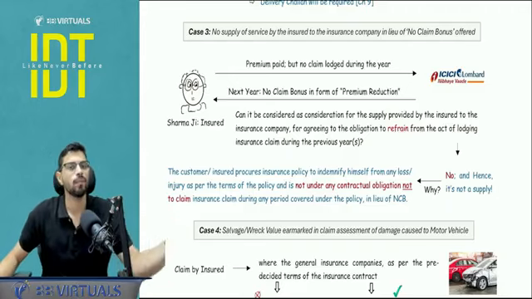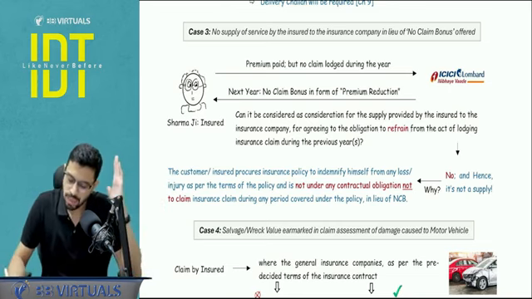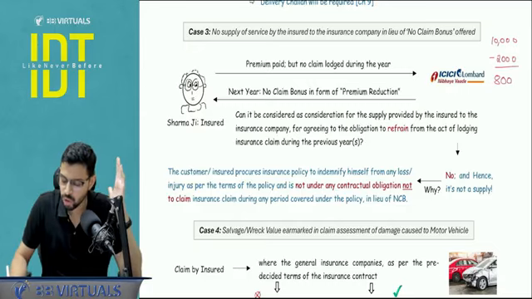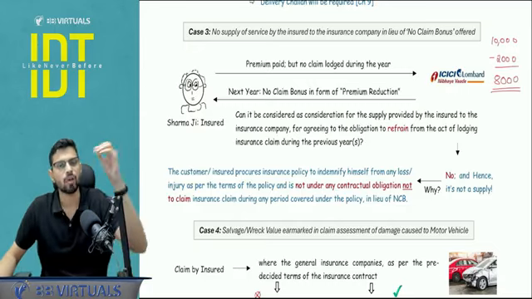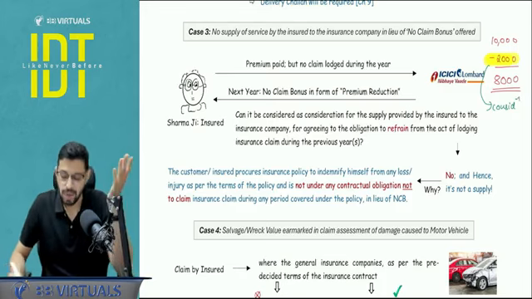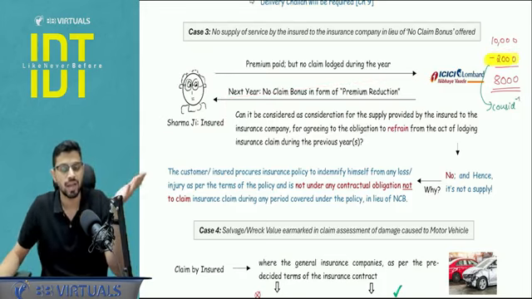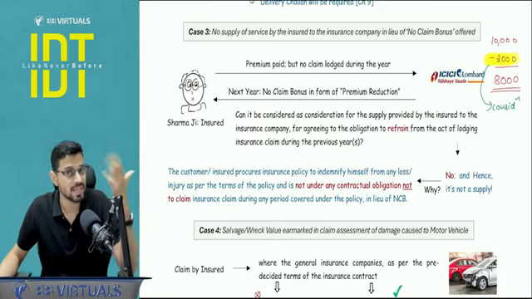Now that no claim bonus is in the form of premium reduction. So for example, last year the premium was 10,000 rupees and in the current year they have reduced the premium by 2,000 and asked for a total premium payment of 8,000. Now the question comes, is this 2000 any form of consideration? Will there be any element of GST? Is there any supply of service by Mr. Sharma ji to ICICI for which he is earning 2000? Reduction of outflow is an income. So is he earning 2000?